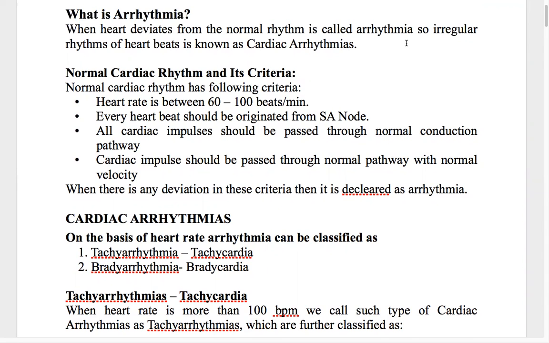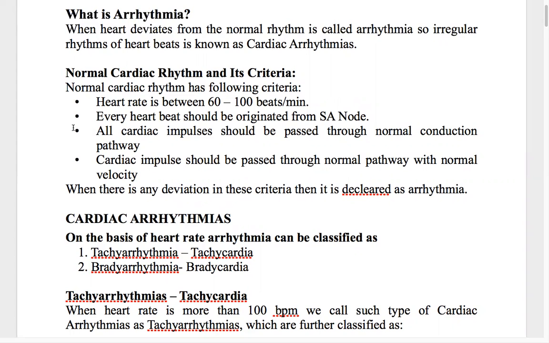We say the cardiac rhythm is normal when it satisfies some criteria. When the heart satisfies these criteria, then we can declare that the heart is functioning normally.